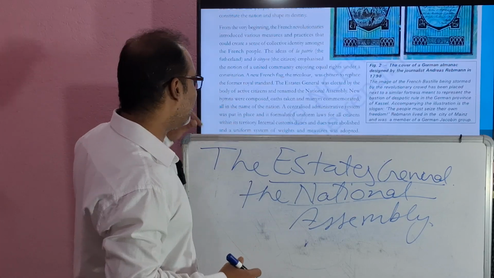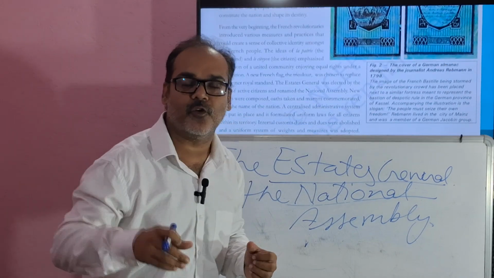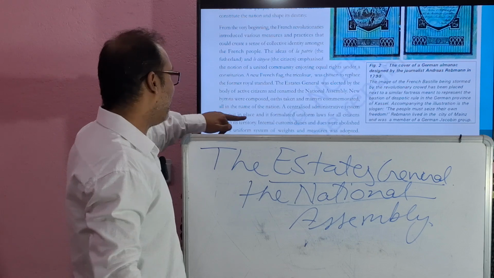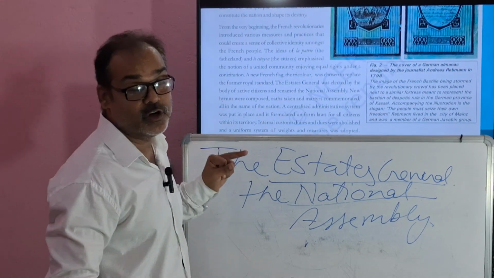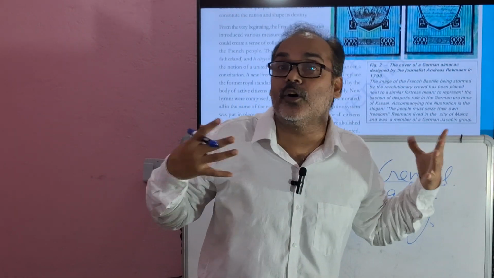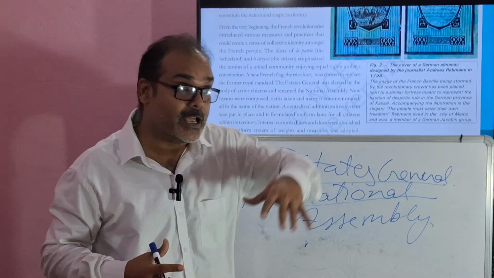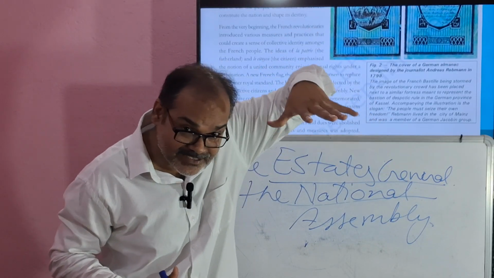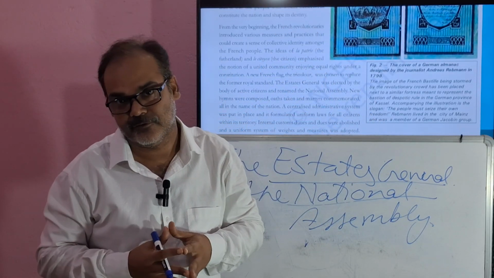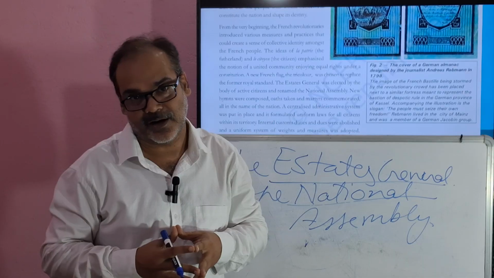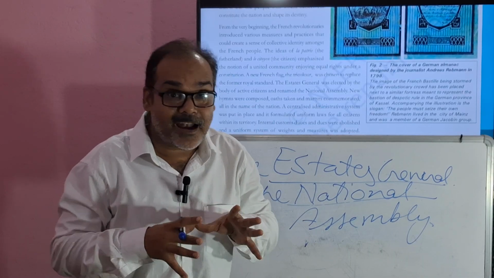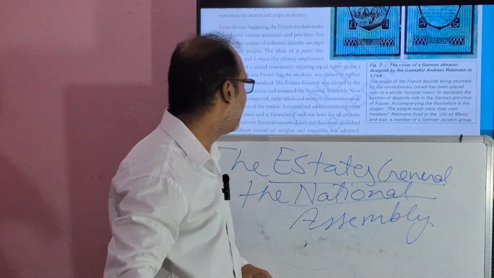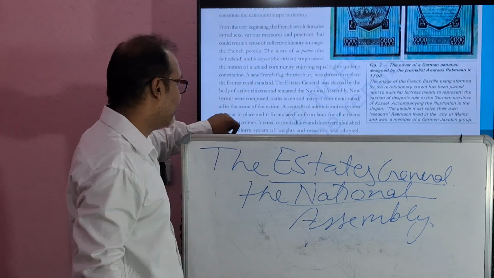In the name of the nation, a centralized administrative system was put in place and it formulated uniform laws. Uniform laws for whom? For all the people. Now there is a central administrative system, right? And there will be equal law, uniform law for all the people who are living in France within the territory.